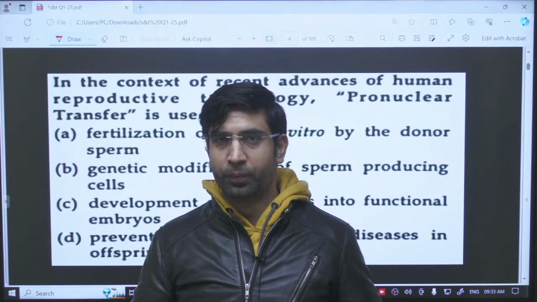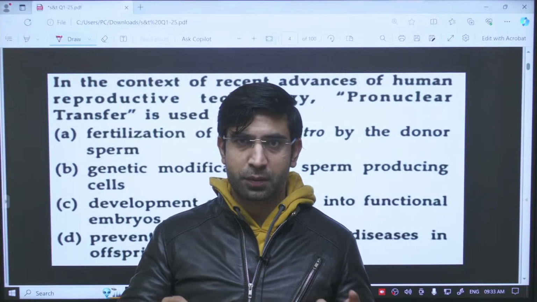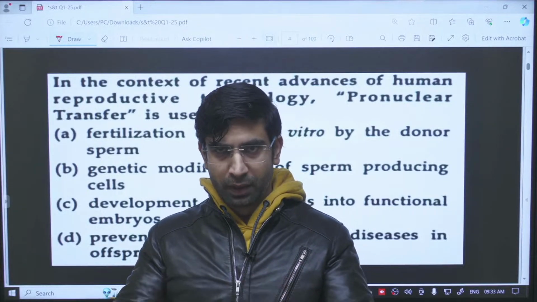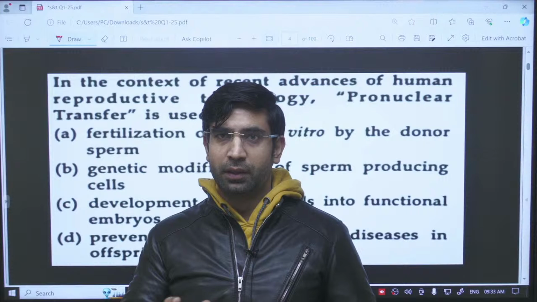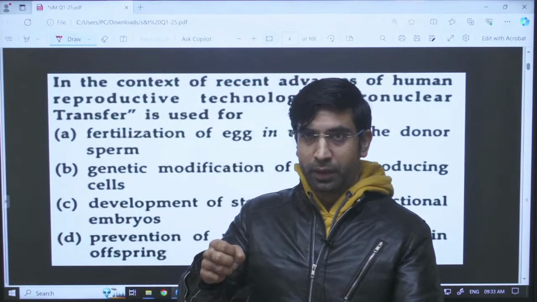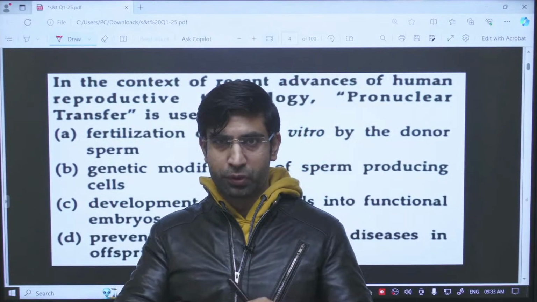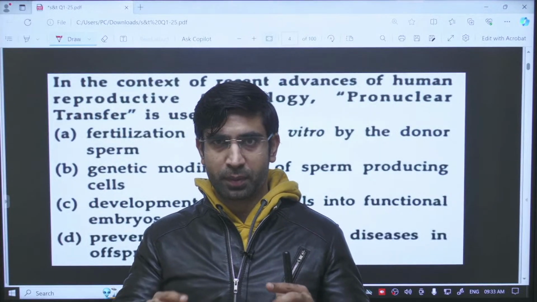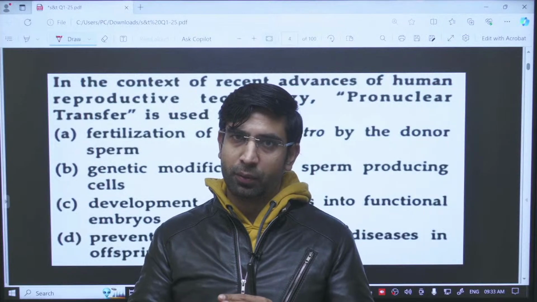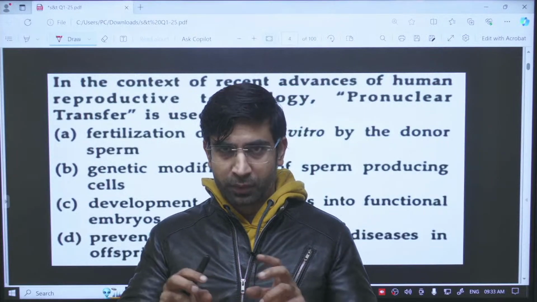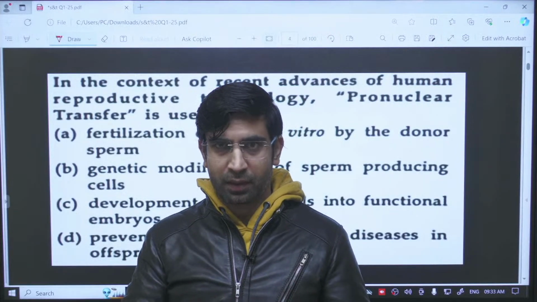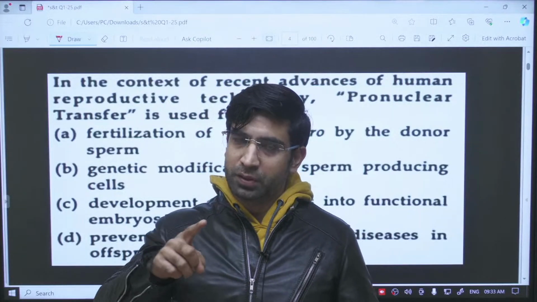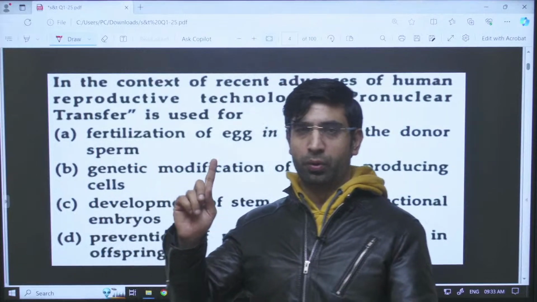What they will do? They will fertilize sperm with the egg of original mother, and in the laboratory, after doing this, they will be taking out this fused nucleus. In this nucleus now sperm has penetrated and sperm has fused with the nucleus of this egg cell. After this fused egg cell, we are taking out this fused nucleus of the egg cell. This fused nucleus is known as the pronucleus.